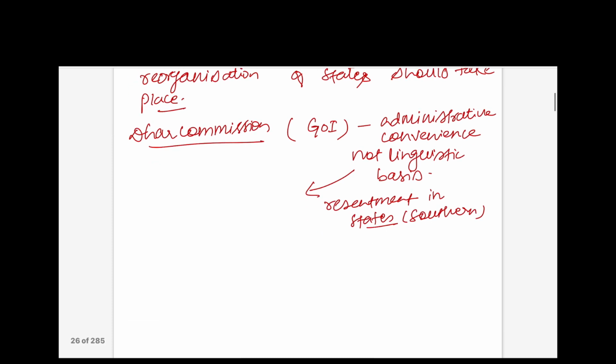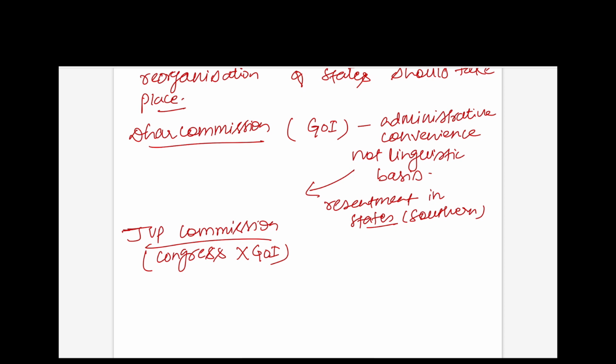So now the JVP committee was appointed. Mind you, this commission was appointed by Congress, not by the Government of India. Hence it has no chairman. These are some of the facts which go unnoticed because they are given in the last pages, and since they are given in the last pages, students generally miss out.